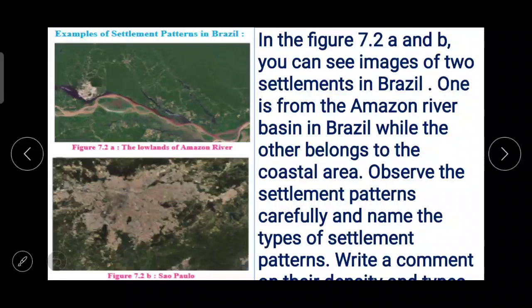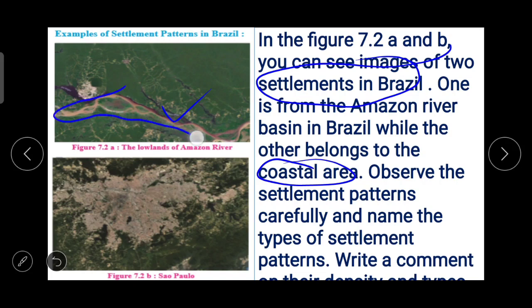In the figure 7.2a and b, you can see images of 2 settlements in Brazil. One is from the Amazon River, this one, while the other belongs to the coastal area. So what you have to do, observe the settlement patterns carefully and name the types of settlement patterns. Write a comment on their density and types. By this pattern, you can understand the type of settlement.